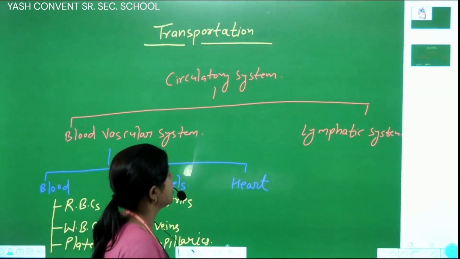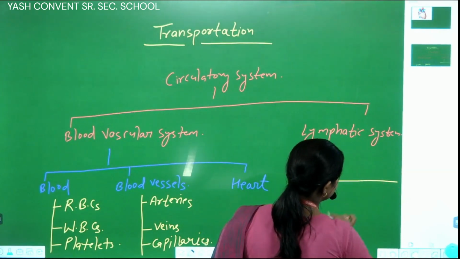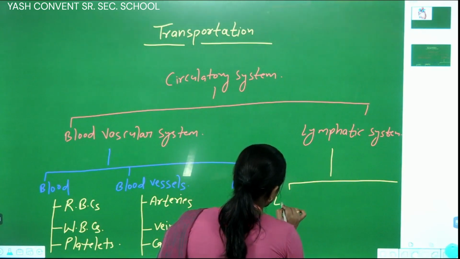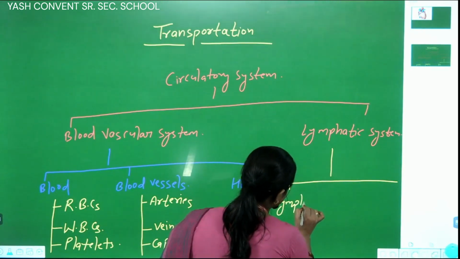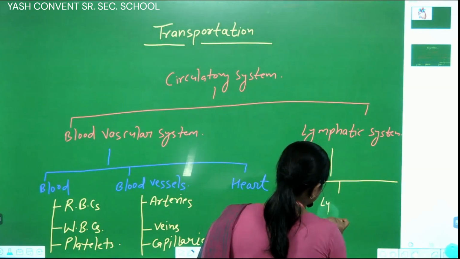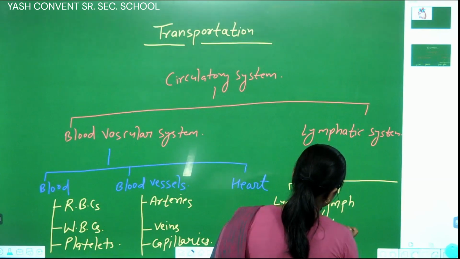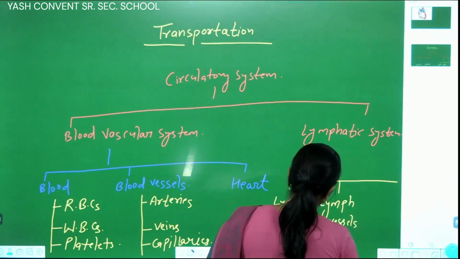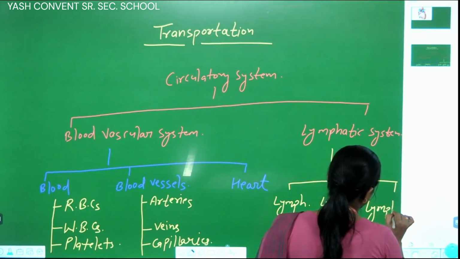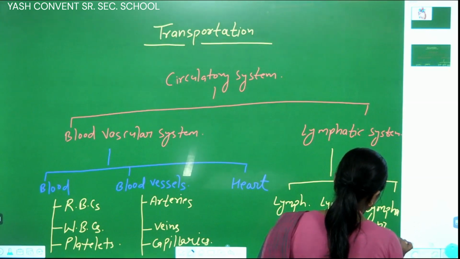And in the lymphatic system I will teach you about lymph, meaning what lymph is; second, lymph vessels; and third, lymphatic nodes.